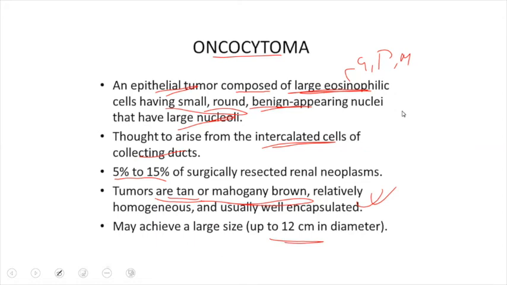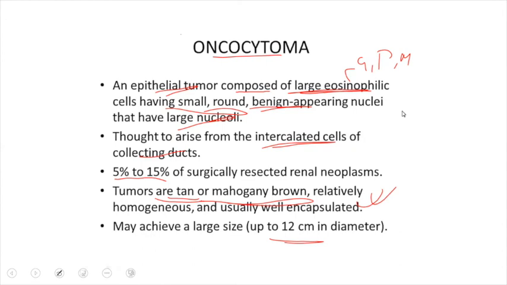And you should know about the histological findings that you appreciate in case of oncocytoma as well. And why should you know oncocytoma? Because you should be able to differentiate oncocytoma from the chromophobe variant of renal cell carcinoma. One of the main ways, as I have discussed, is Hale's colloidal iron staining technique. And the last benign tumor that we'll be discussing in this video is renal papillary adenoma.